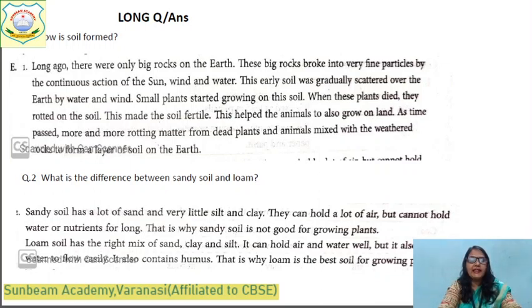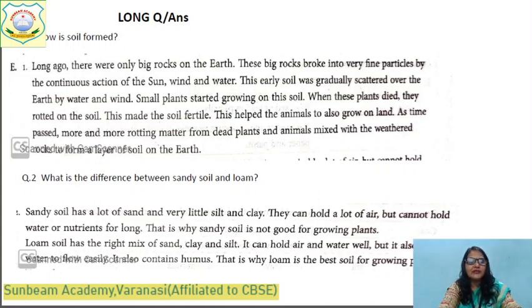Question number 1 is, how is soil formed? Children, this time you understand the answer of the question. I will share this in PDF form in your WhatsApp group. From there, you can copy down, just understand it. At that time, you should not become confused, or while you are learning, if you have understood the answer, it will be very, very easy. You can write the things in your own words. What is the question? How is soil formed?